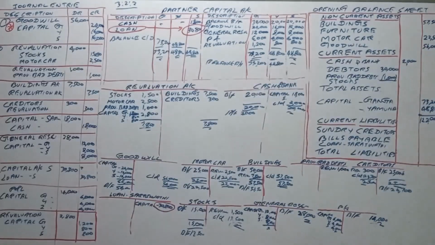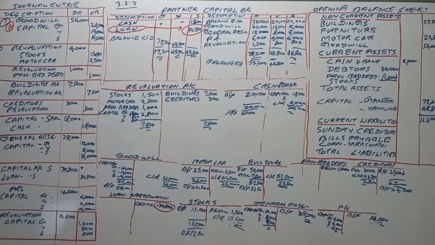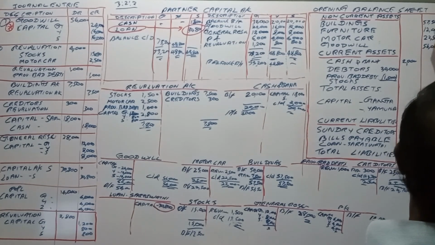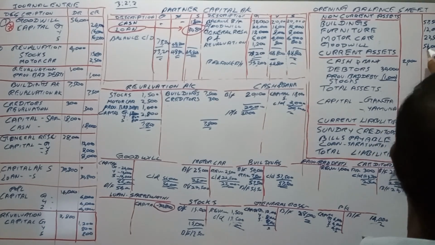And furniture, we have to see furniture. Furniture is 12,000, right? So we had to add it.